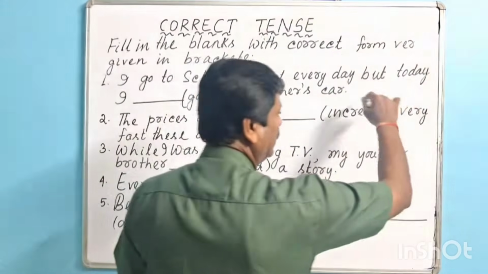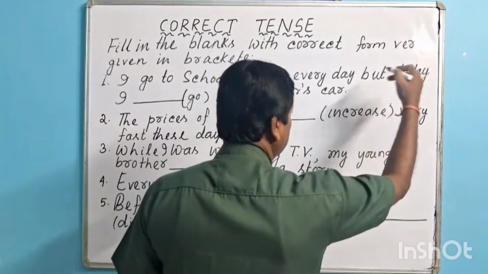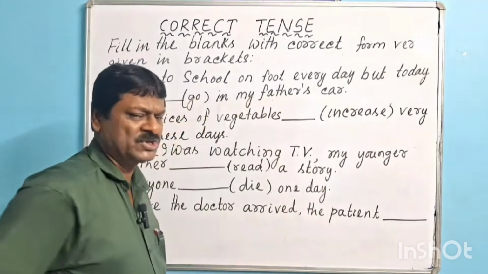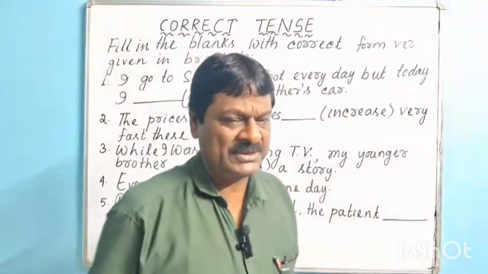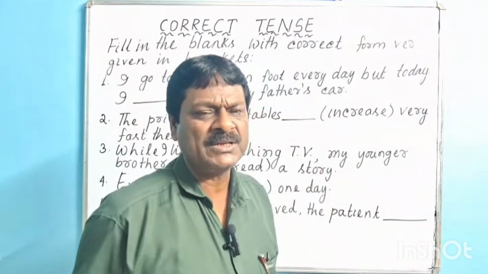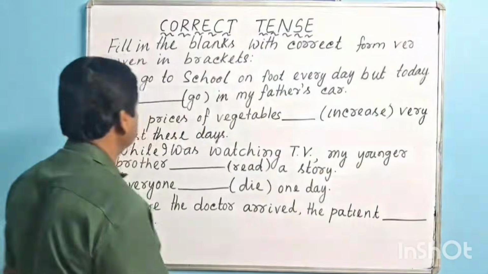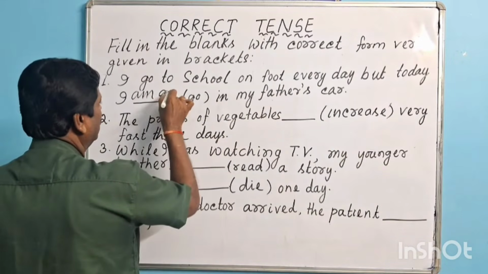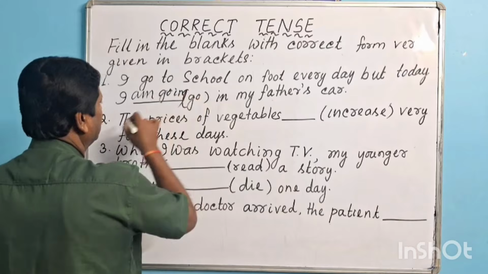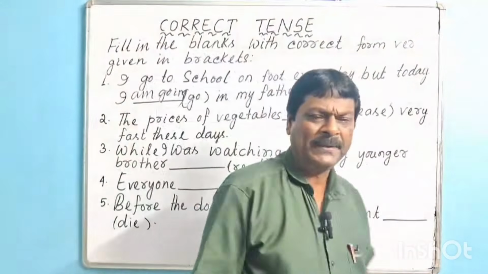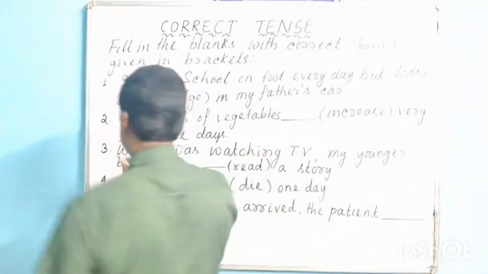And look at the other part: but today I dash in my father's car. This is temporary in nature. That's why it will be expressed in present continuous tense or present progressive tense. I am going in my father's car. Okay, then we shall go for question number 2.